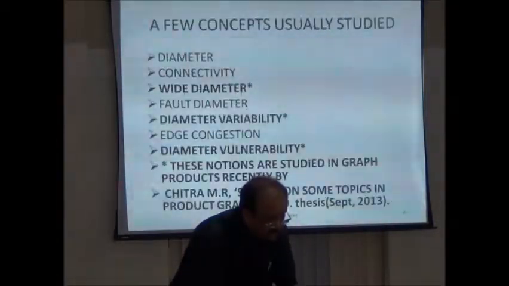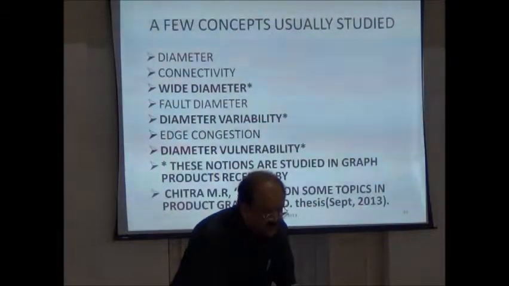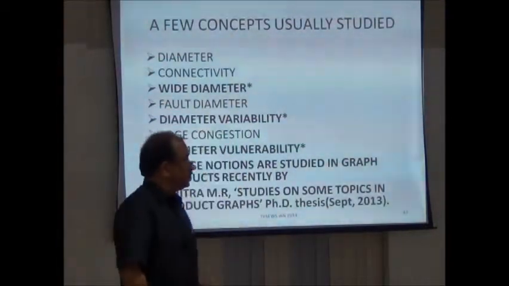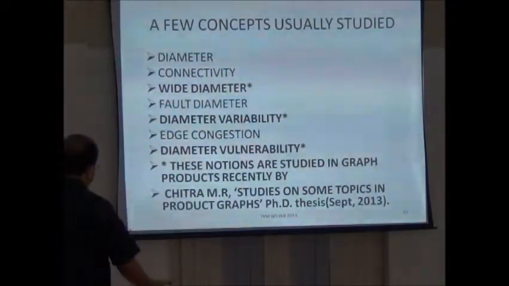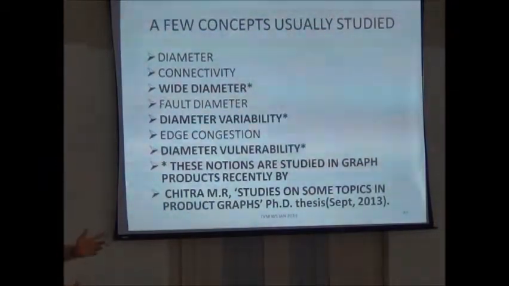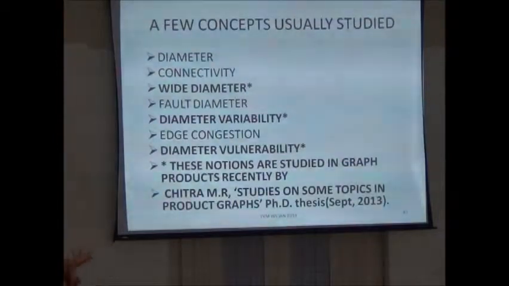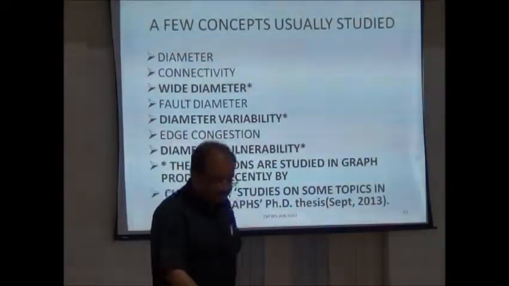These are all simple examples. If you have any network, these are the parameters which you should study: connectivity, diameter, fault tolerance, vulnerability, edge detection. These are the terminologies that you find in any large-scale interconnection networks that can be studied by using Cartesian products and other similar products.